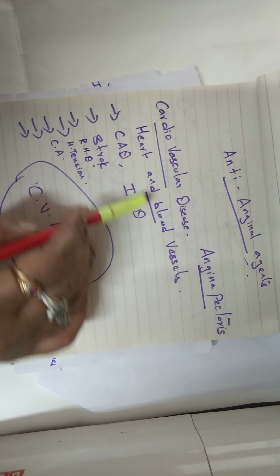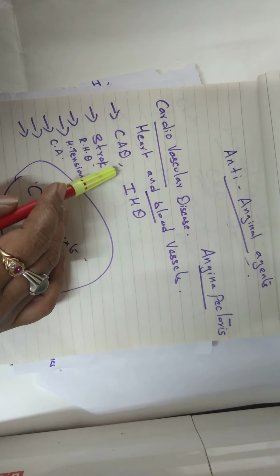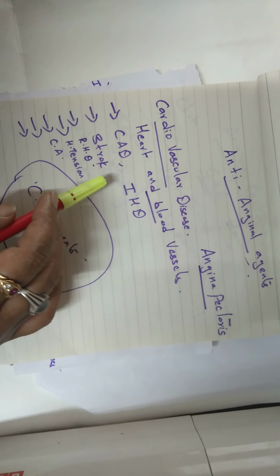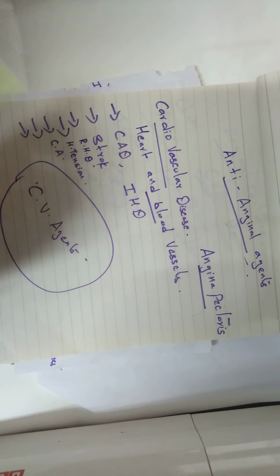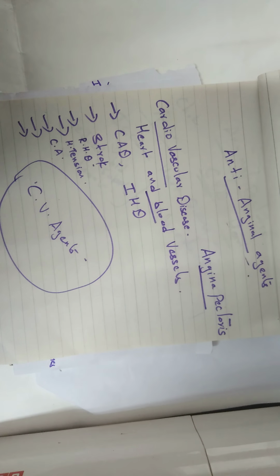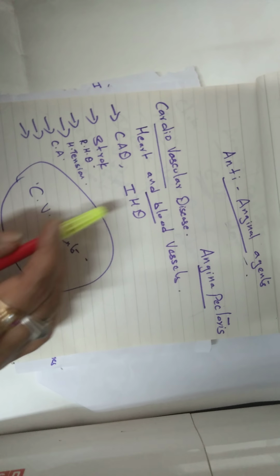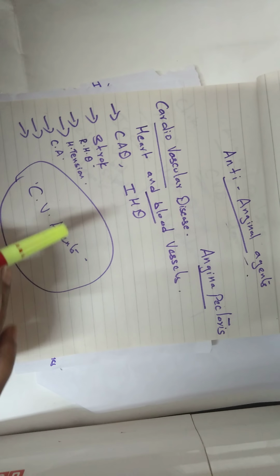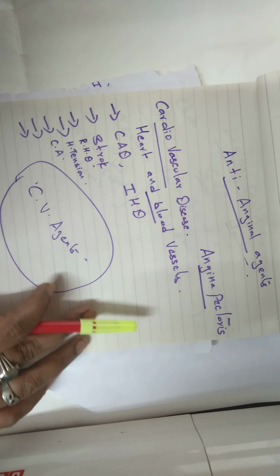So cardiovascular diseases may include coronary artery disease or ischemic heart disease, stroke, which is also called cerebrovascular disease, hypertension, rheumatic heart disease, cardiac arrhythmia, cardiomyopathy, etc. The drugs used to treat these cardiovascular diseases are called cardiovascular agents. These cardiovascular agents can be broadly classified into mainly 7 types.